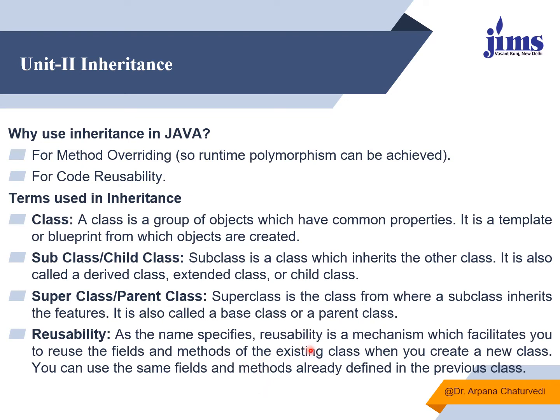Reusability is one of the terms because we are actually reusing the already existing features. Reusability is a mechanism which facilitates you to reuse the data members and member functions of the existing class when you create a new class, and you can use the same fields and methods already defined in the previous class in the new child or derived class.